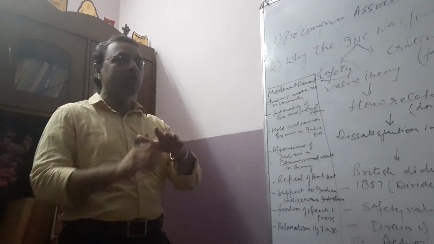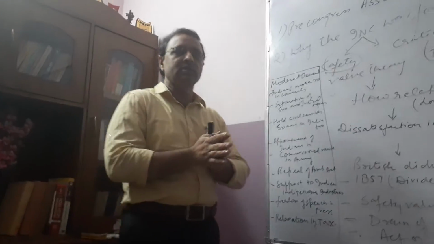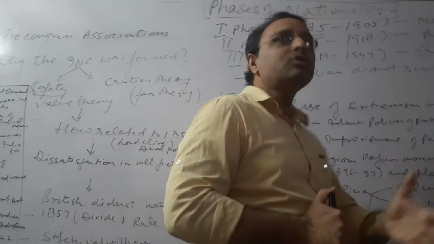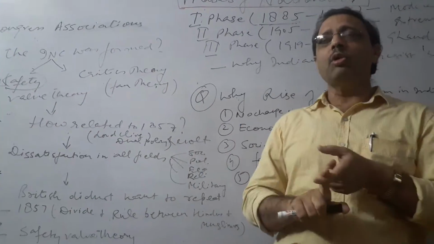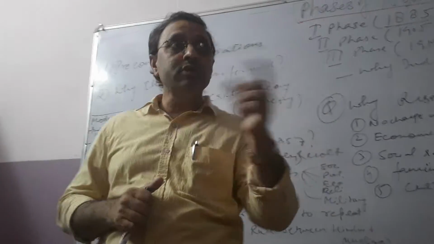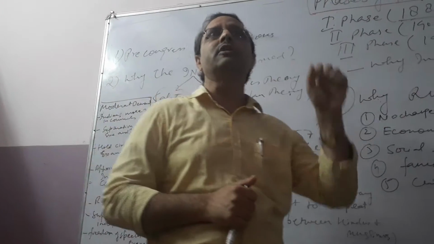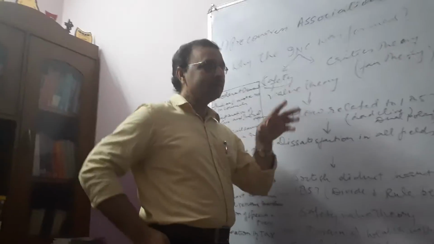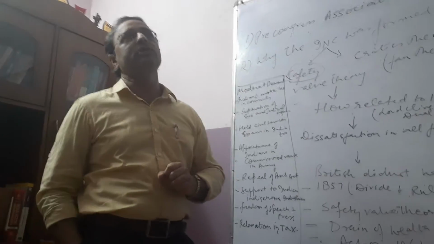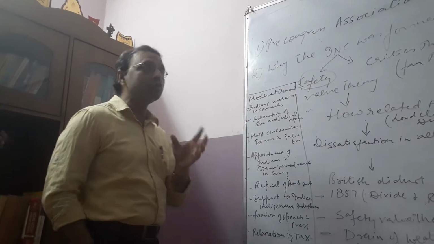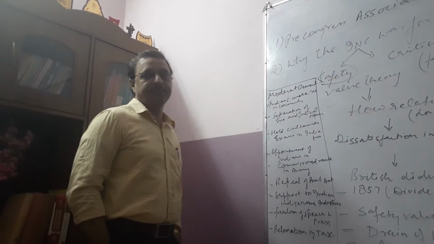The British people were not concerned much about the Indians, particularly the Hindu and Muslim unity before 1857. But when they saw the revolt of 1857, they saw the unity of the Hindus and Muslims, both fought against the British people. That became a cause of concern for the British people, and they started thinking seriously how to divide these two major communities of India.